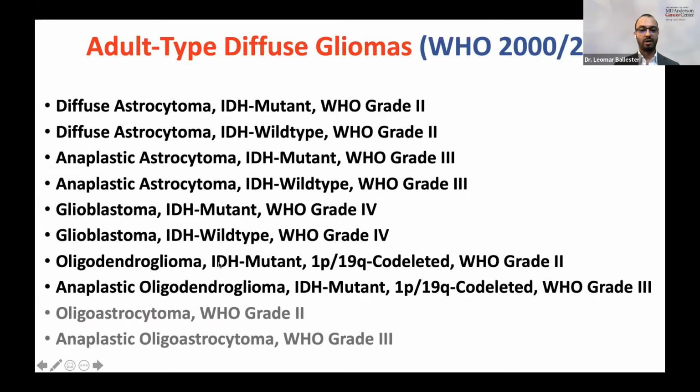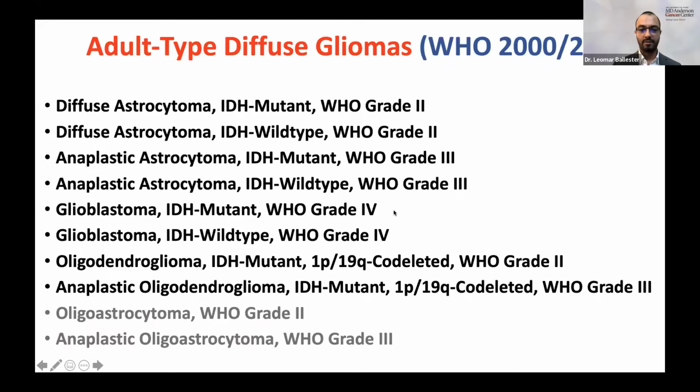We had the oligodendrogliomas and the oligoastrocytomas and anaplastic oligoastrocytomas, which are old entities that we now don't utilize these names to refer to these tumors anymore, because the oligoastrocytomas can be classified as either oligodendrogliomas or astrocytomas based on the molecular alteration. So these entities were eliminated, and they're not present in the current WHO classification system.